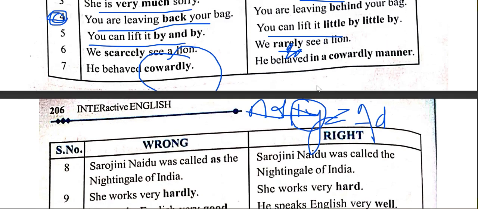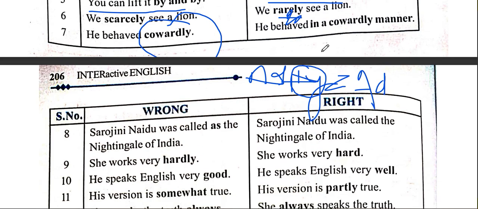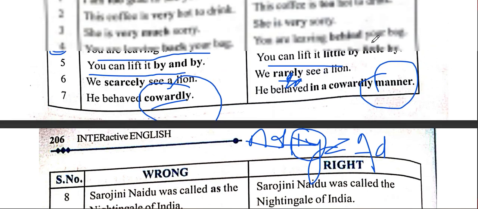But sometimes we also add ly to noun, and here we have coward plus ly, cowardly. When we add ly to noun, maybe it becomes adjective and adverb. Two results are possible, and here we have cowardly is an adjective. So when you want to use cowardly as an adverb, you need to add one word here, manner. Very very important.